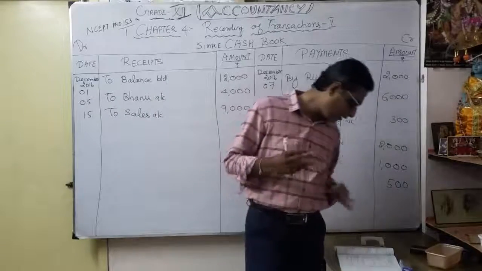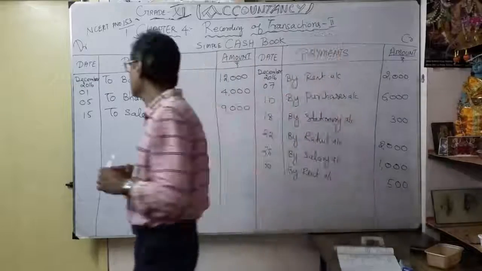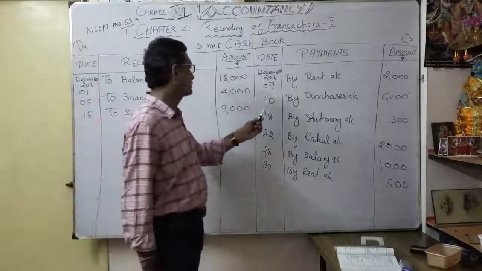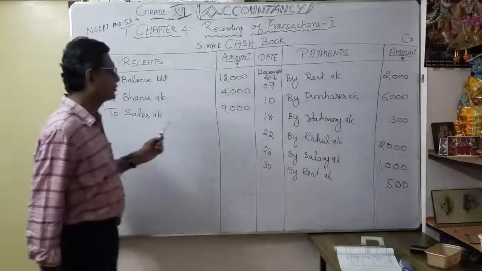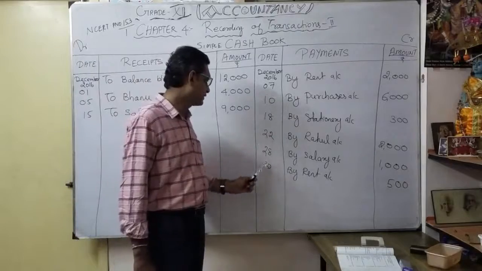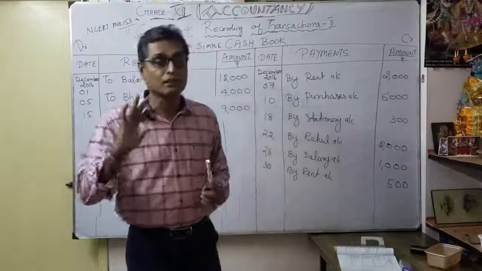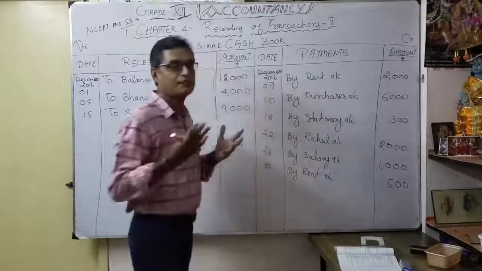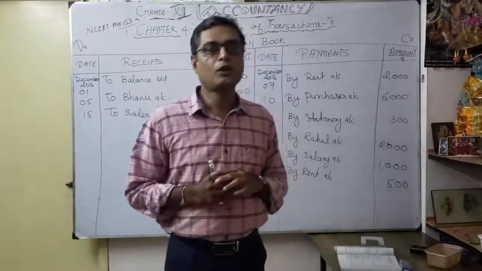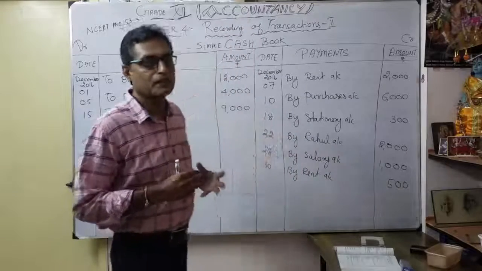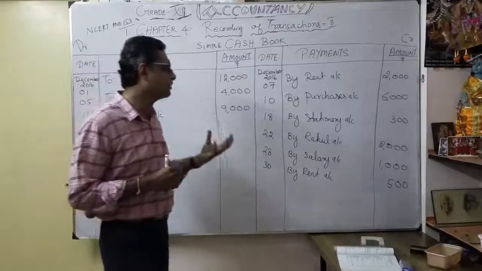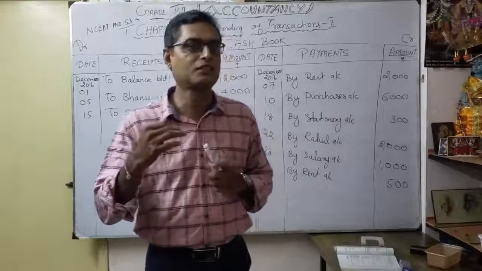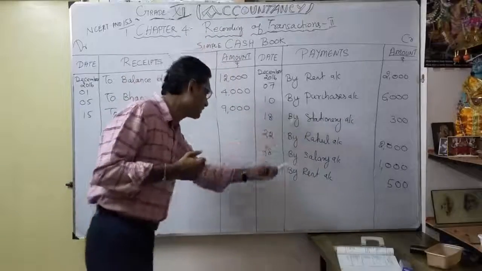So we recorded all the transactions. Now see the dates: 1, then 5, then 7, 10, thereafter 15, 18, 22, 28, 30. This is called chronological order. So can I insert 28 in between 10 and 18? Naturally, that would be the wrong way of doing accounts. If you write like this, 28 here, it is not correct. It's not coming under chronological order. A date-wise record of transactions is very, very important.